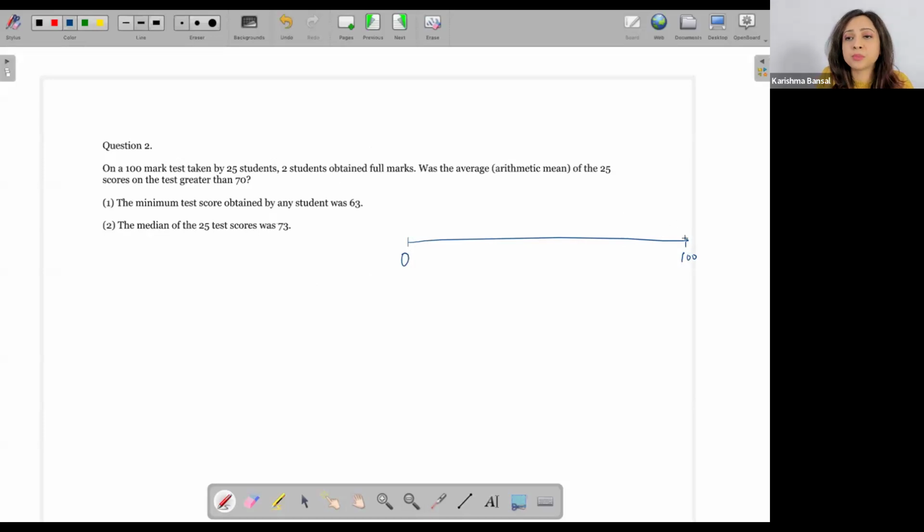Two students obtain full marks. So I know that there are two people over here. Yeah, so I'll just put them like this. It will be easier for me to visualize this then. So there are two people who got full marks.